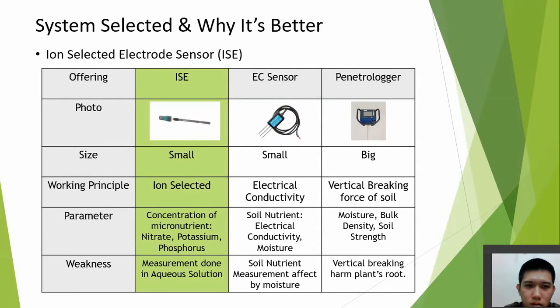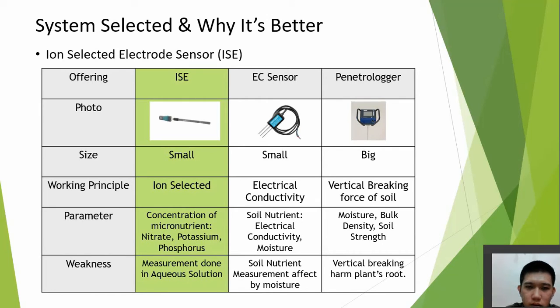For the sensor, we have selected the ISE sensor. From the table, we can see that the ISE sensor and the electrical conductivity sensor have a small size compared to the penetrologue sensor, and the ISE sensor works with the principle of ion selection. This is suitable for our objective, as the objective of our project is to analyze the concentration of ion content in the soil. The parameter measured by the ISE sensor is the concentration of the micronutrient, nitrate, potassium, and phosphorus, and the weakness of the ISE sensor is that it can only do the measurement in an aqueous solution.